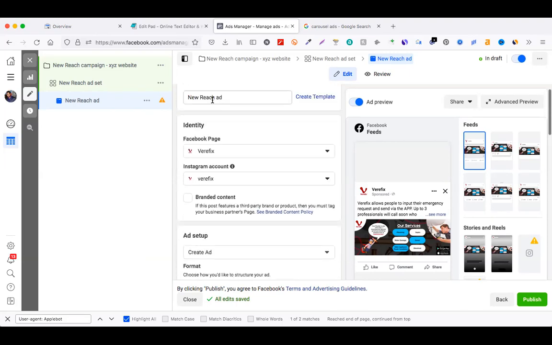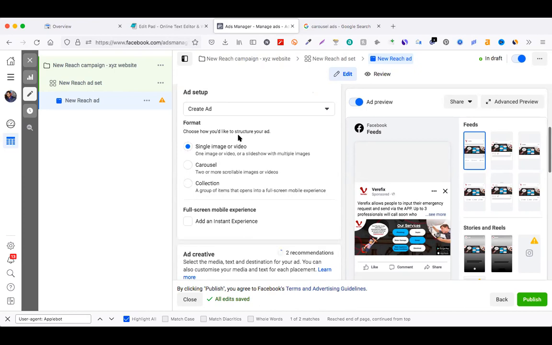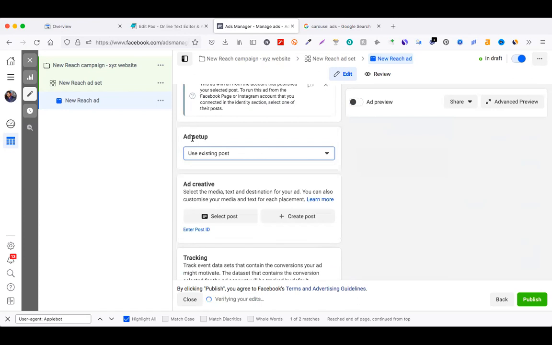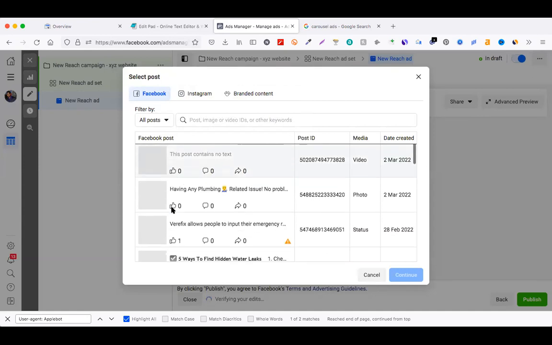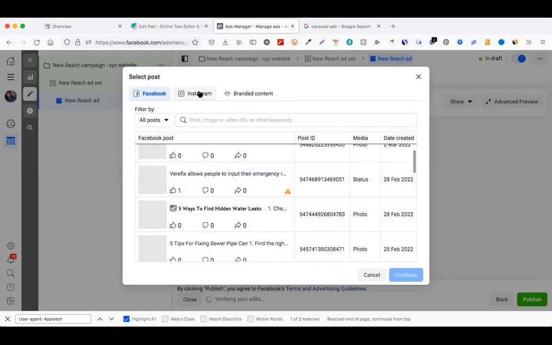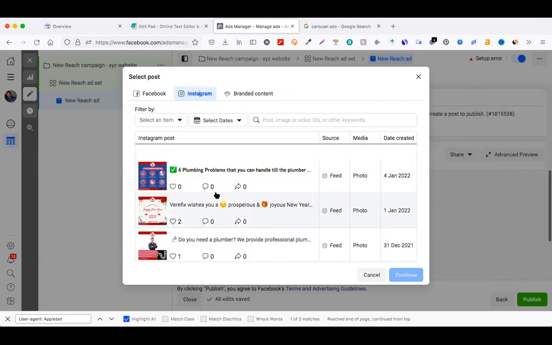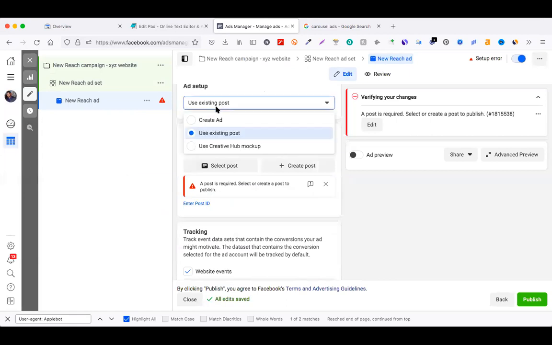Once you select the Facebook page and Instagram page, here you have to upload your advertisement. Either you create the advertisement right here, or you can select any existing post you have made on your page. These are the posts we posted on earlier dates, on Facebook and Instagram as well, because both platforms are connected. Or else you can select creating a new ad.